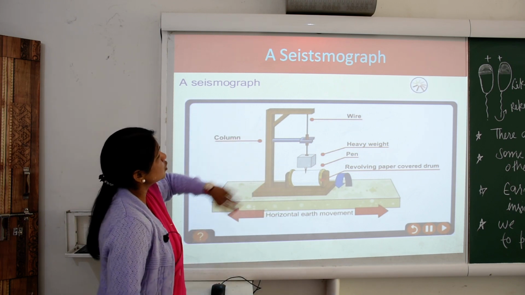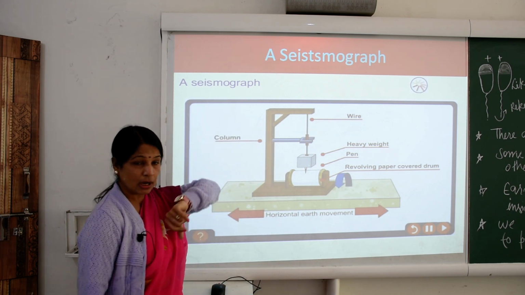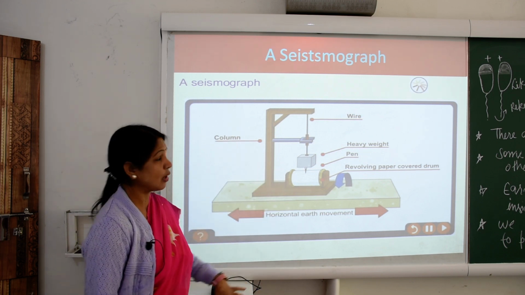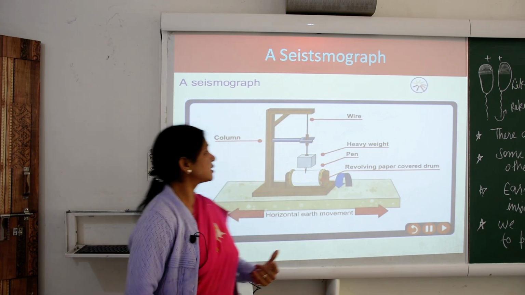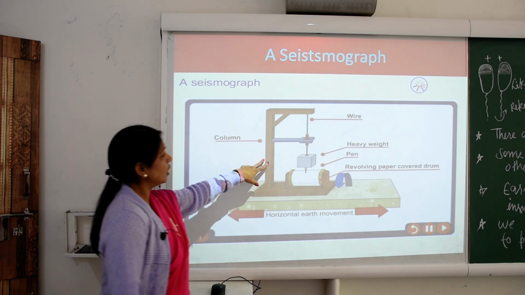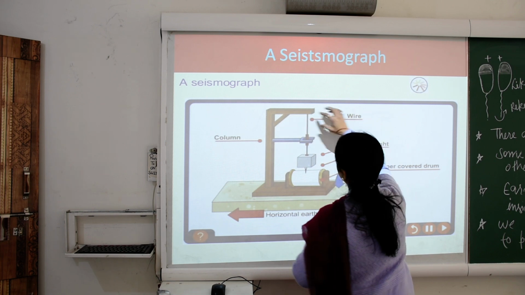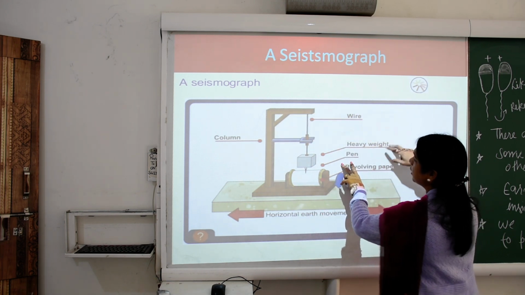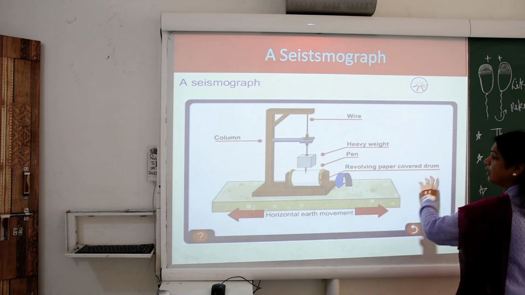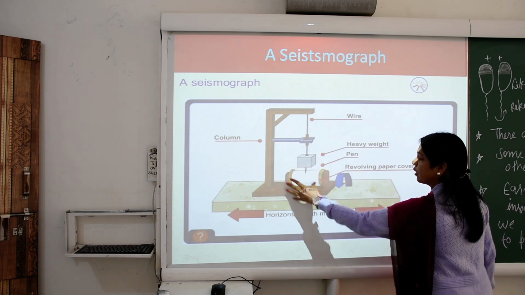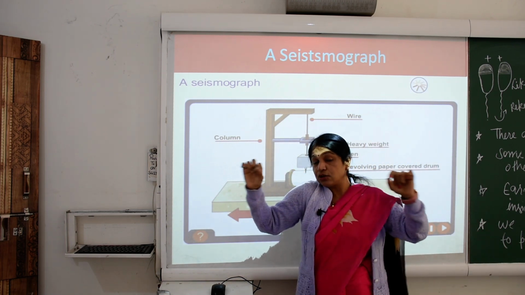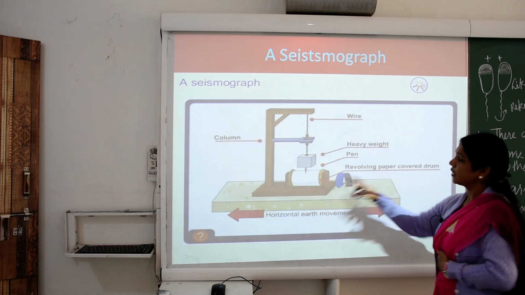Here now let's proceed towards the seismograph. What is the seismograph? This is the picture of the seismograph. What is that? I will ask. First see this picture, seismograph. Here is shown one column, connected with a wire and heavy weight. This is the heavy weight and revolving paper covered by this drum. Whatever waves come during the earthquake, it is doing the reading.